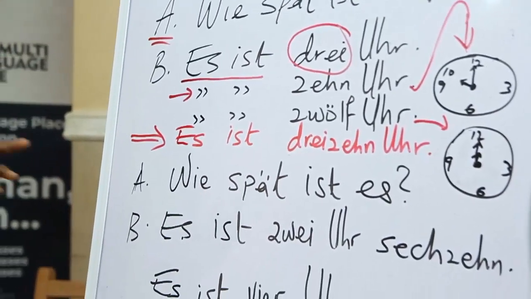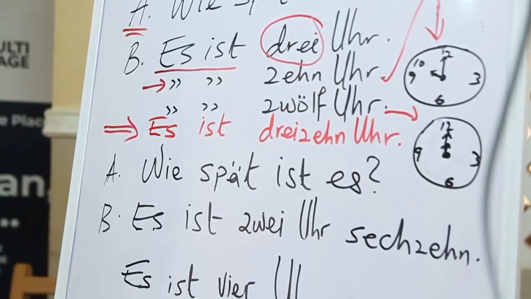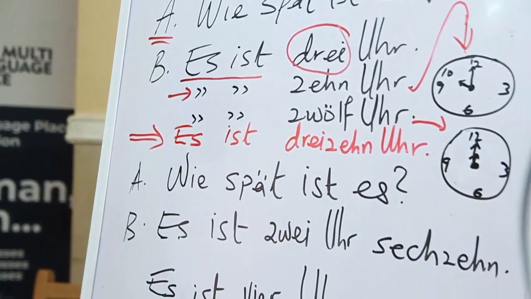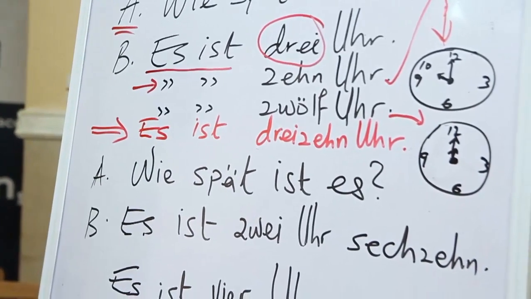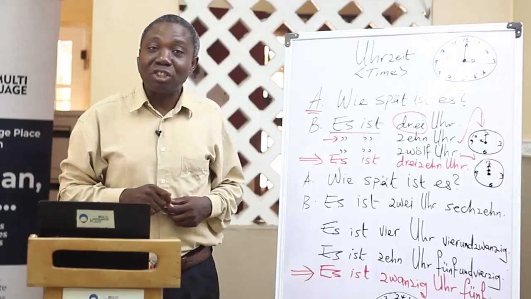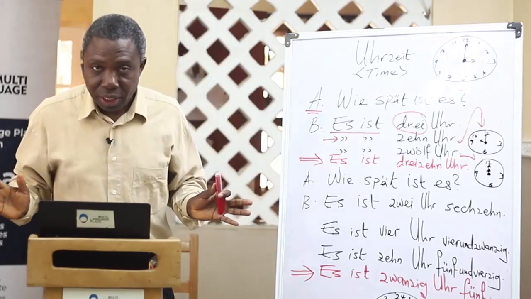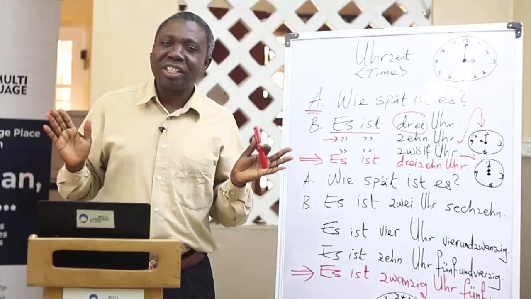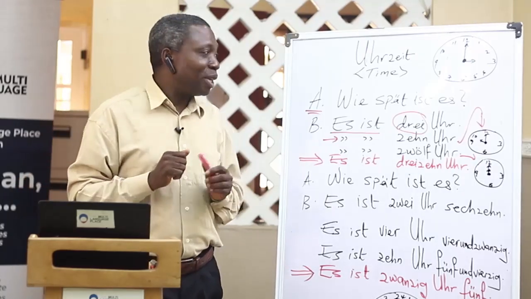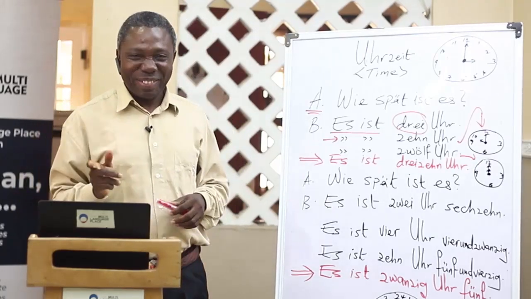And then there is an answer here: es ist 13 Uhr. What is that? There is a particular time used in Germany. They call it military time. What's the difference between military time and civilian time?